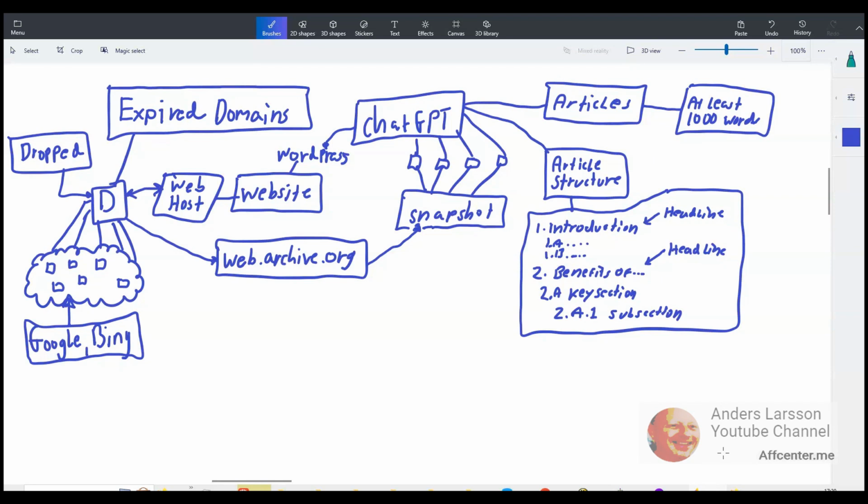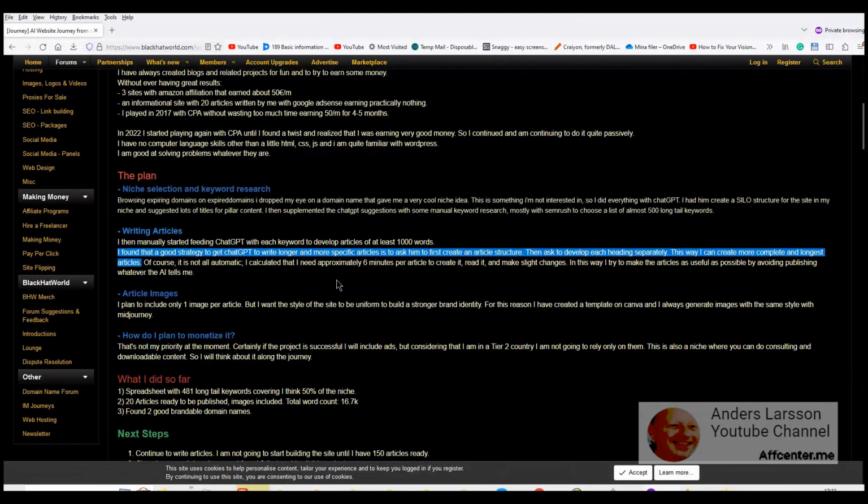So ChatGPT will then understand this, and I guess it will just generate everything. So if it can't generate the entire article structure with the articles, then you simply tell it to continue, so it will generate more information, or you ask it to generate the introduction, for example, and then you ask it to generate 1.a, the first key section of the introduction, and so on. Not everything automatic. Approximately 6 minutes per article to spend time to fix them.